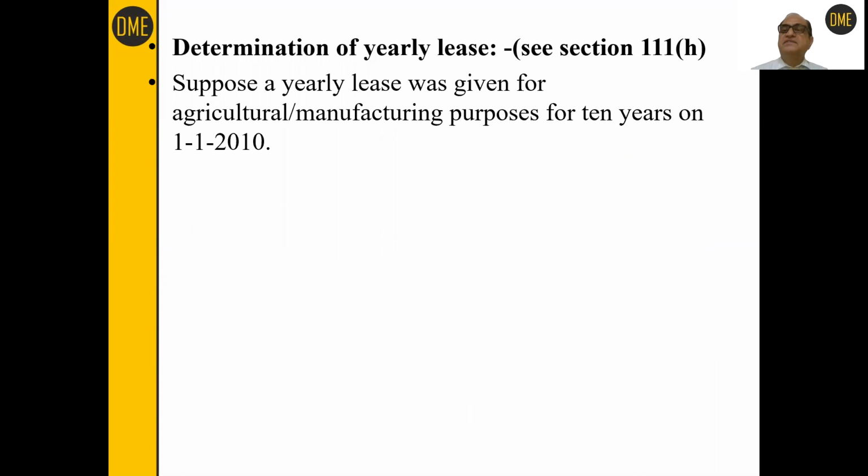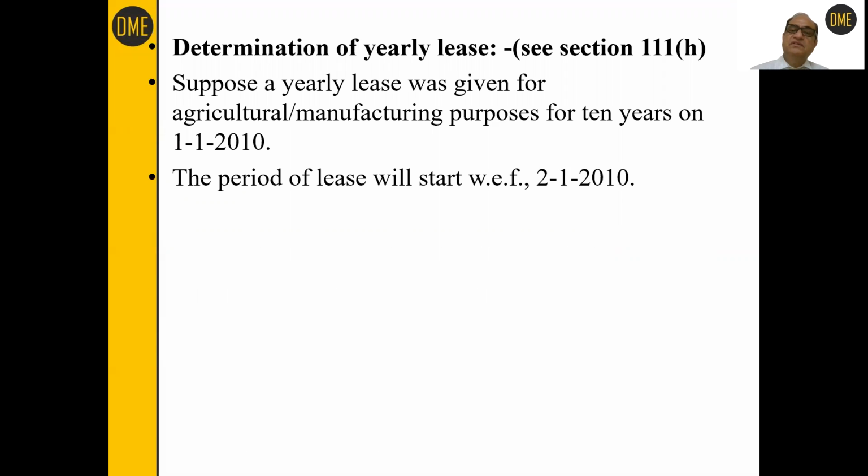That too is contained in section 111H. Take for example, that a yearly lease was given for agriculture or manufacturing purposes for 10 years on 1st January 2010. For 10 years. So the period should expire after 10 years.